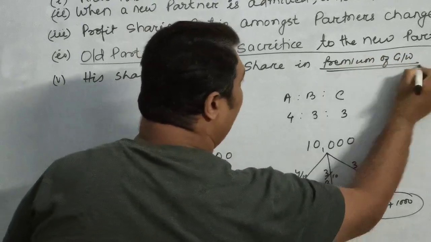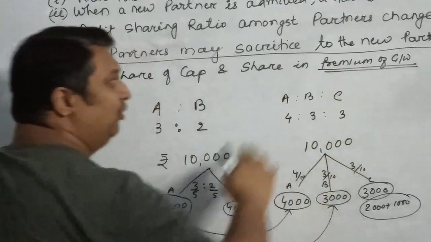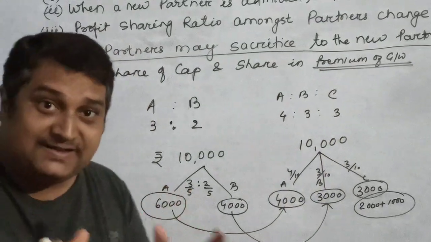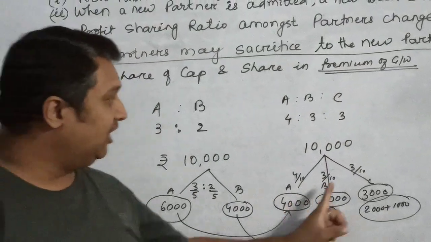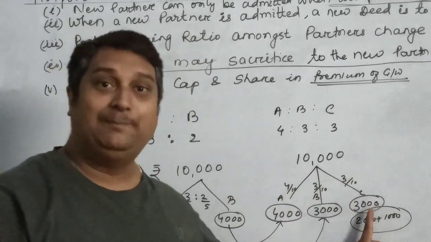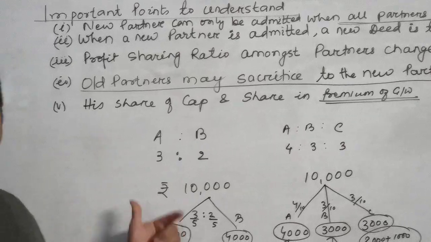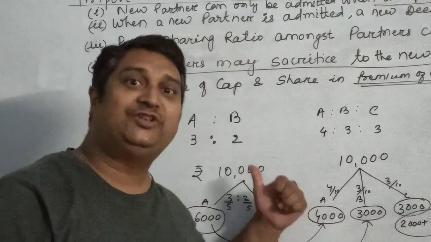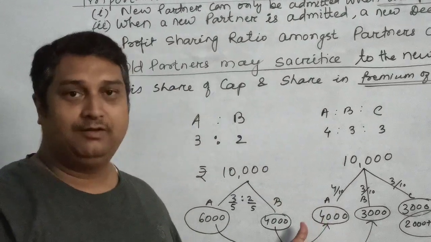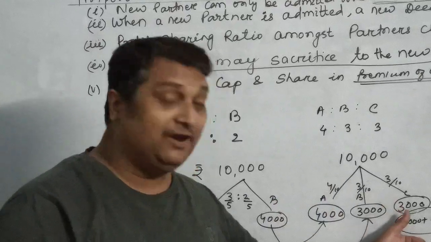What is this premium for goodwill? This premium for goodwill is the compensation which the new partner will pay to the sacrificing partners because of the loss which occurs to them because of the arrival of a new partner.